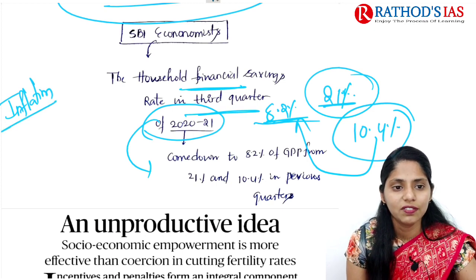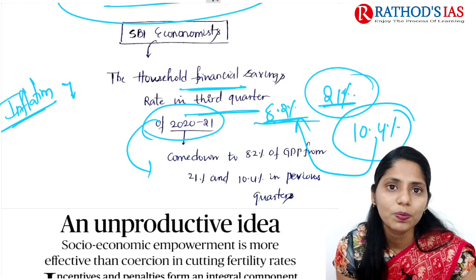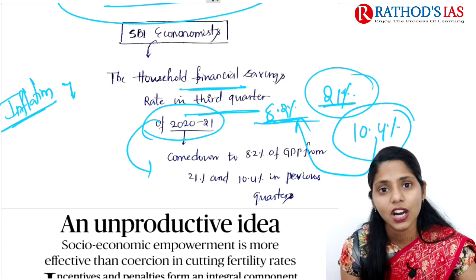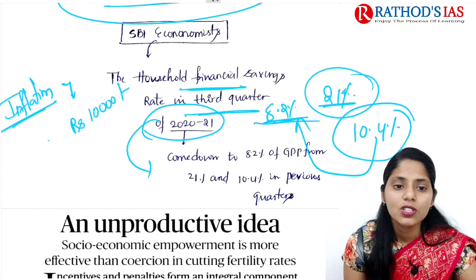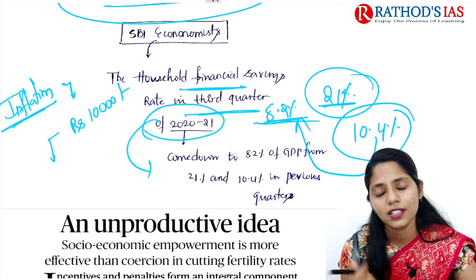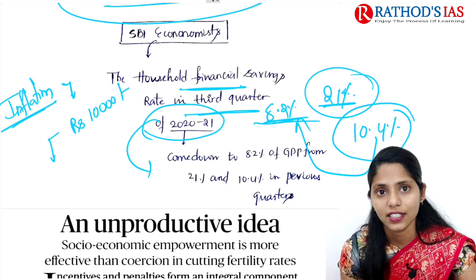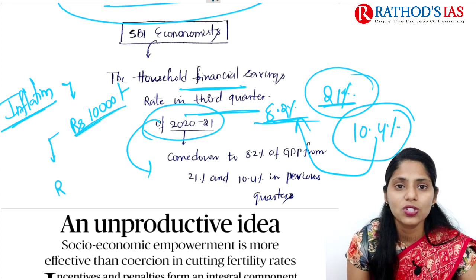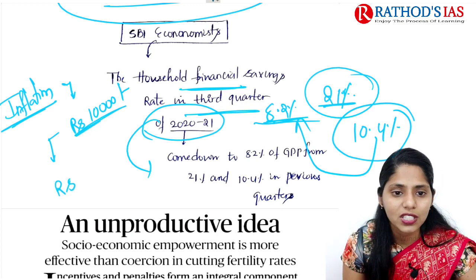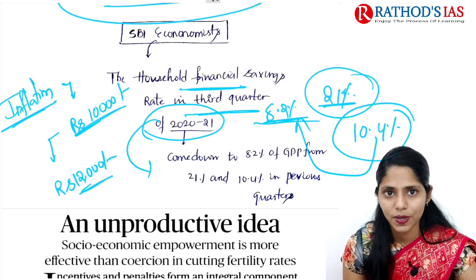So because of this inflation, for example, let me take yesterday's example itself. If I go to the supermarket to bring household items for my house, for example, let us take that I took 10,000 rupees every month. Because of inflation, there is an increase in the cost of vegetables as well as in the cost of pulses, oil, etc. Then what happened? To get the same amount of goods in my basket, it is now about 12,000 rupees. That means 2,000 rupees extra.